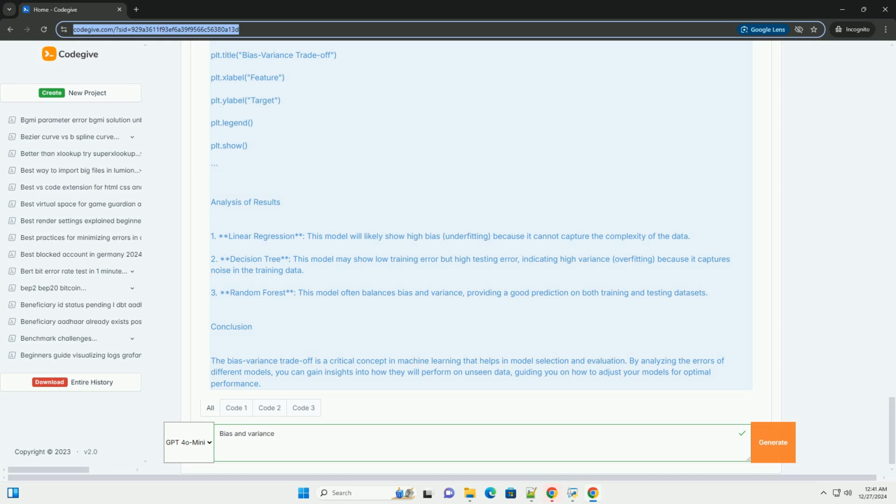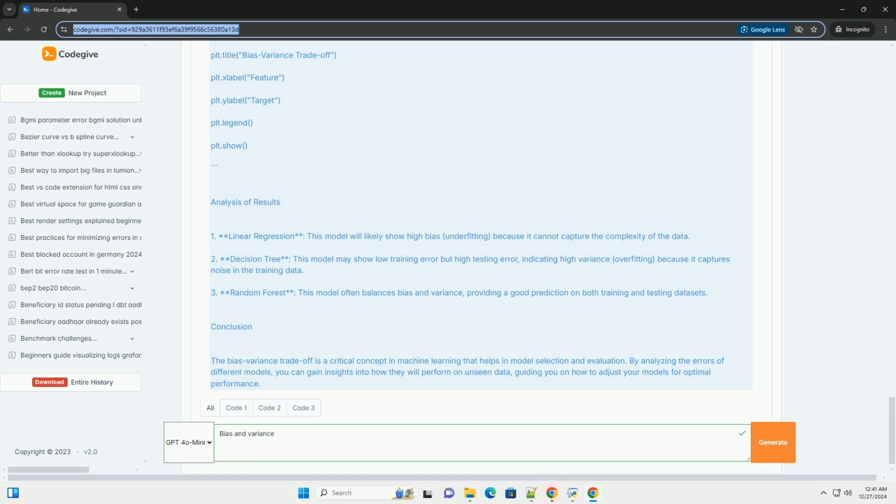Step 3. Define models. We will use 3 different models to observe the bias-variance trade-off: a linear regression model, high bias, a decision tree, high variance, and a random forest, which balances bias and variance. Step 4. Train models and evaluate performance. Step 5. Visualize results.